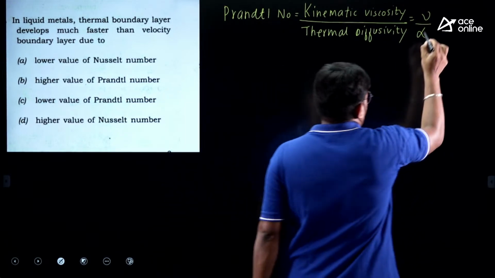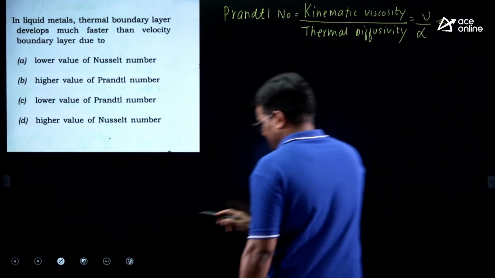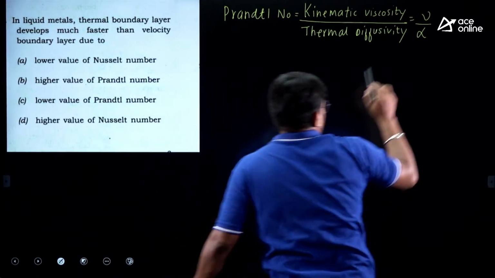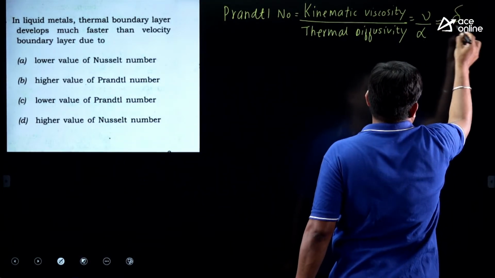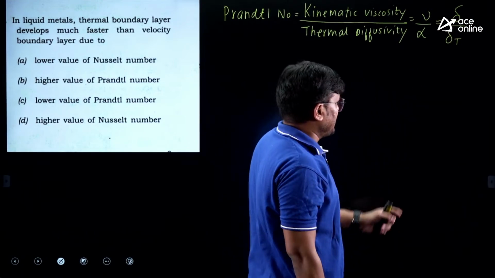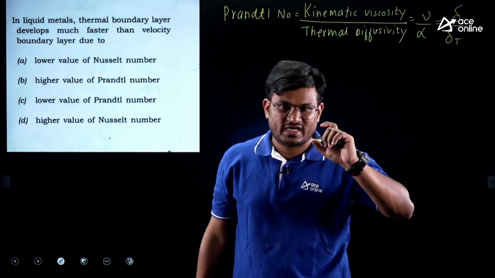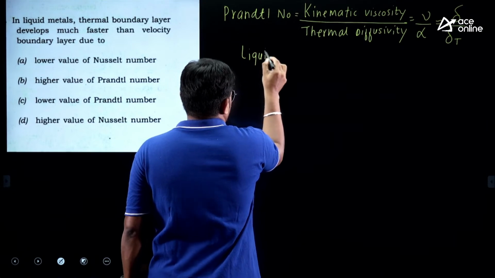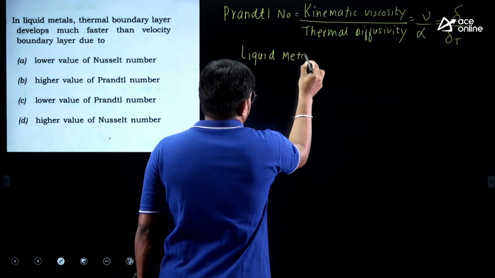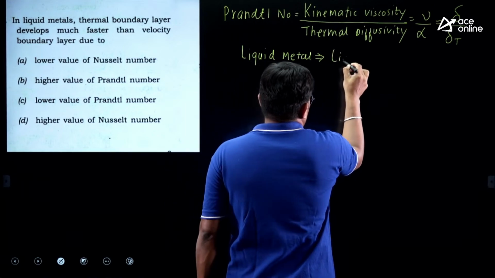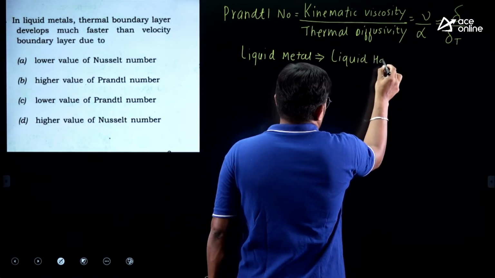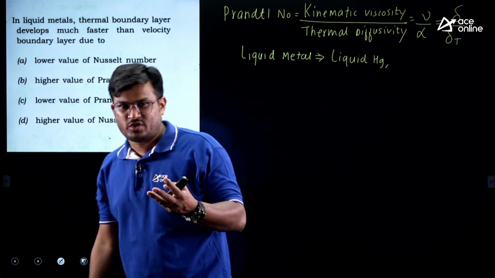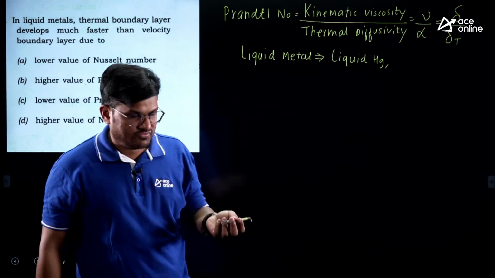and kinematic viscosity is related to delta, and this is related to del T. Wherever I am writing del T, T stands for thermal, so del T is your thermal boundary layer. Now what are liquid metals? Liquid metals are like liquid mercury, liquid sodium, something like that. Mercury is a very common manometric fluid.